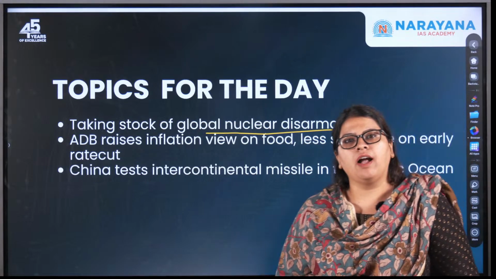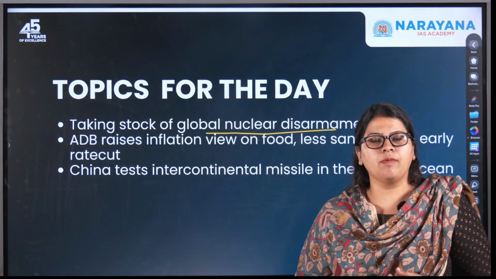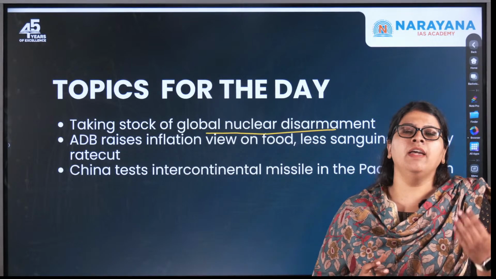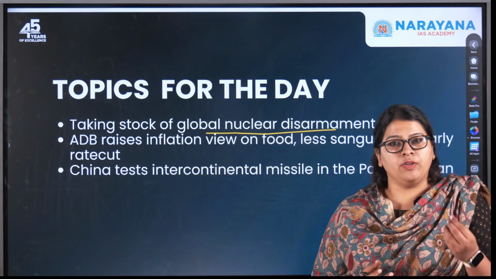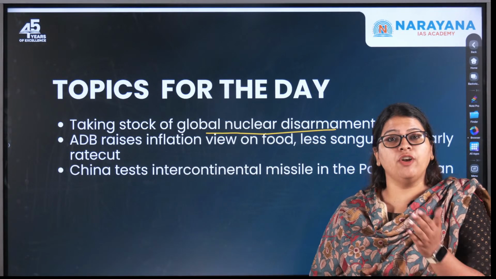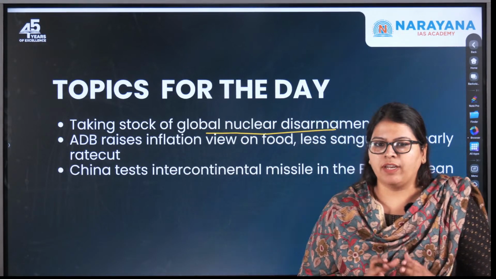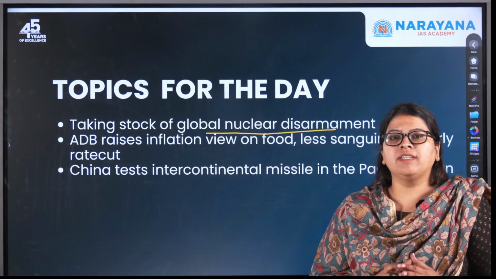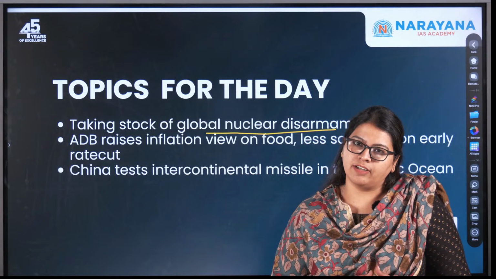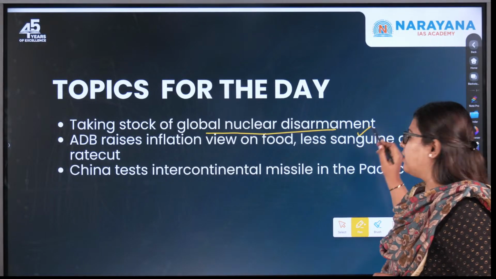This particular article discusses the concept of nuclear weapons. Moving on, it discusses what nuclear disarmament is and what the global initiatives, treaties and agreements signed for the same purpose are, whether India has signed them, why India has not ratified these treaties, and what the implications for India are, which becomes very important. Also, 26th of September has been observed by the United Nations as the International Day for the Total Elimination of Nuclear Weapons. So this is what the first topic discusses.